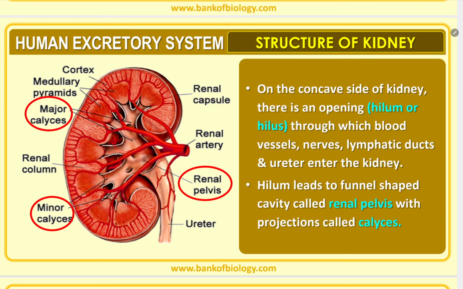On the concave side of the kidney there is an opening, hilum, through which blood vessels, nerves, lymphatic duct and ureters enter. Hilum leads to a funnel-shaped cavity called renal pelvis, with projections called calyces. Here you can see major calyces and minor calyces.